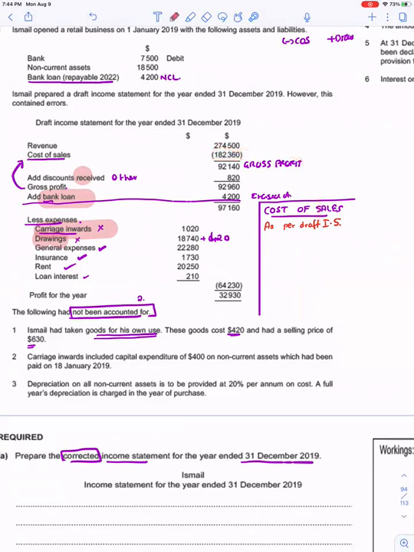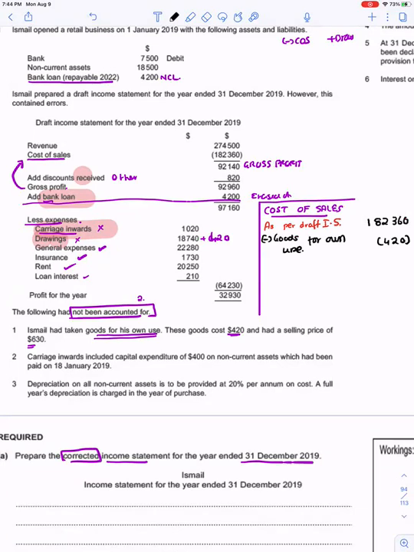As per the draft income statement, the cost of sales that is given to us is 182,360. We know that goods for own use have to be subtracted from the cost of sales, because these are not the cost of those goods that we have sold. So we will subtract goods for own use, which is 420. Because I'm subtracting, I'm putting it in brackets.